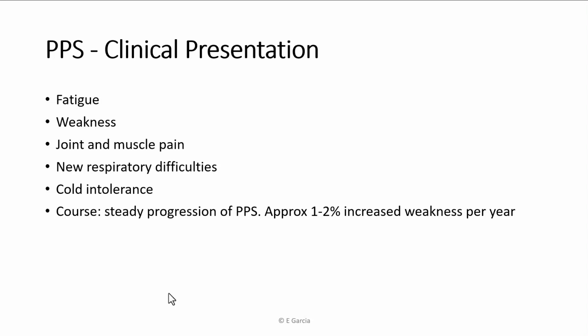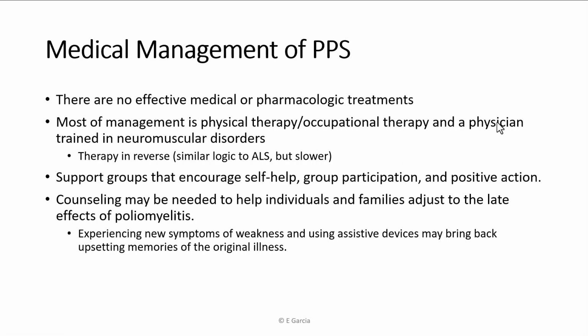So the reason they were able to get out of the wheelchair is likely extensive collateral sprouting, which at the time was a really good thing. However, these massive motor units that they built up are part of why they're getting post-polio syndrome, which is so awful, right? They fought for that recovery, and now they're regressing. So medical management here is basically non-existent. There's nothing that can slow the progression of it, so the management is basically rehab.